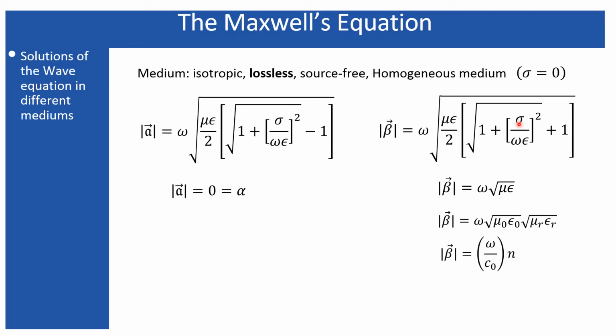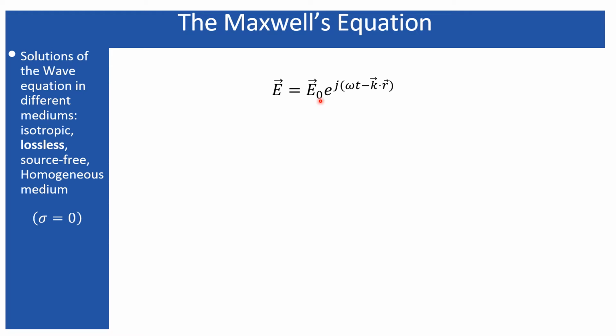And finally, the magnitude part of the phase constant, which I have modeled in terms of this factor, and this omega by c naught can be written as k naught, which represents the wave number in free space. So the propagation constant within a particular medium equals the wave number times the refractive index.